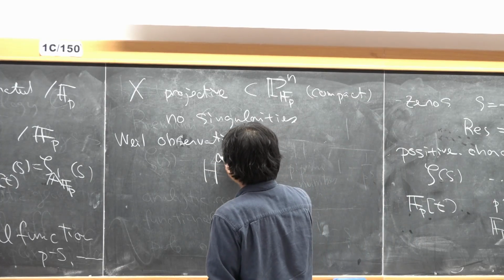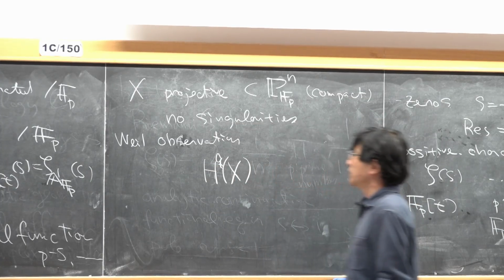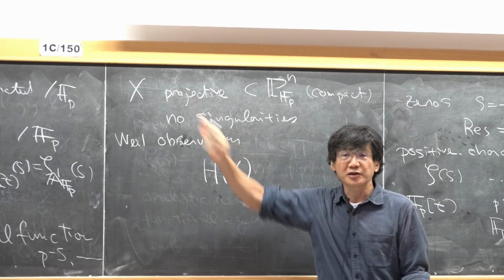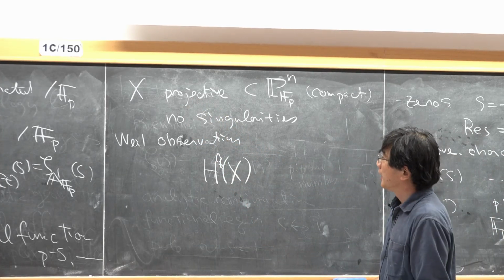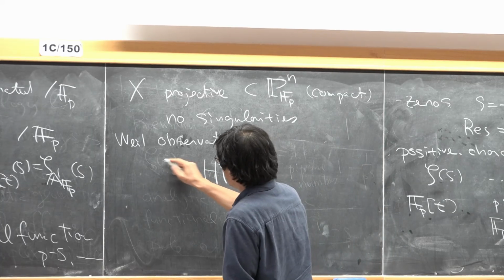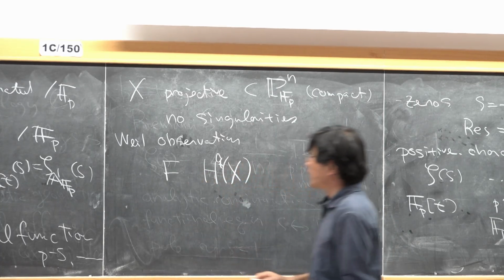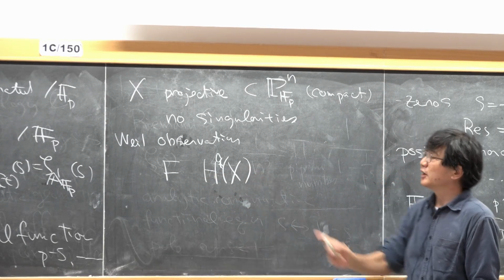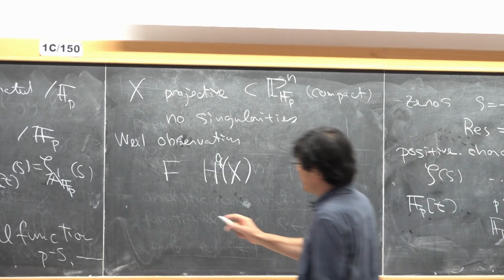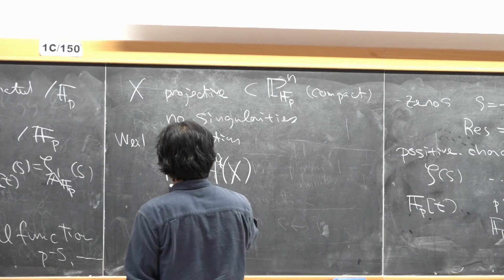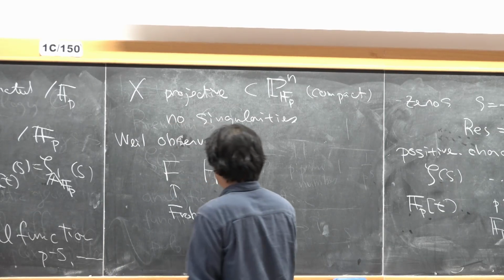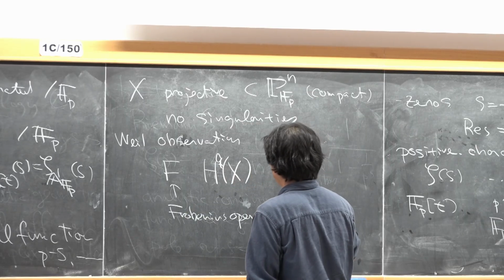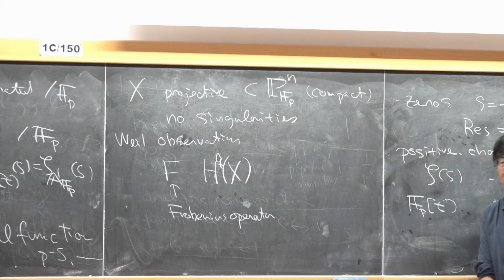So let me write it like this. This is some cohomology group associated to such a geometric object. Then there is an operator called the Frobenius acting on this space. So F is called the Frobenius operator. So we are in characteristic p.